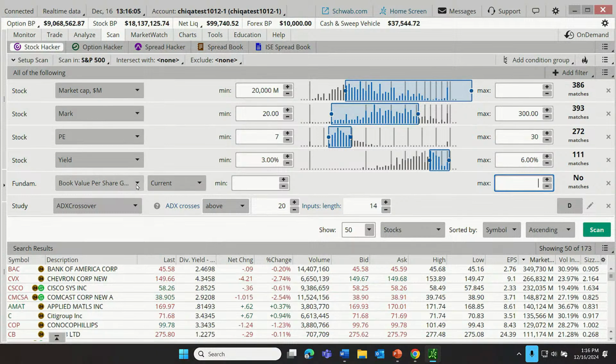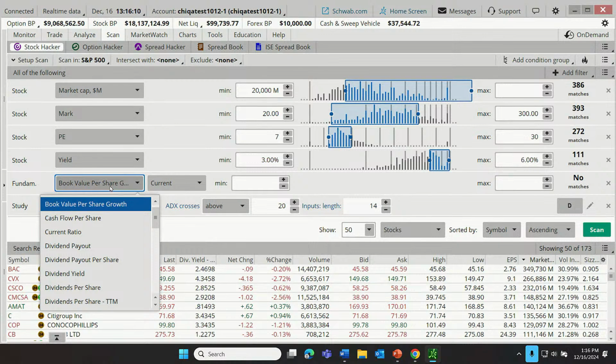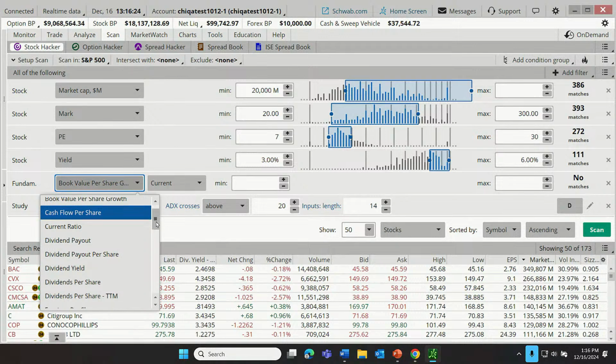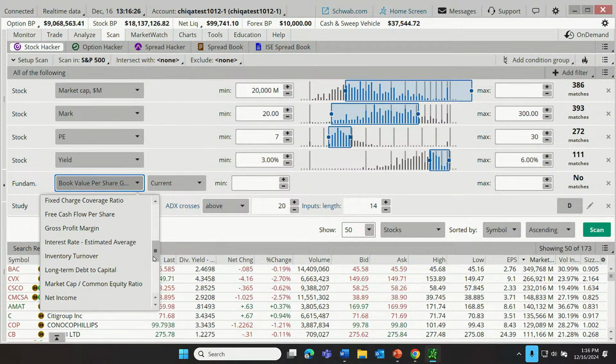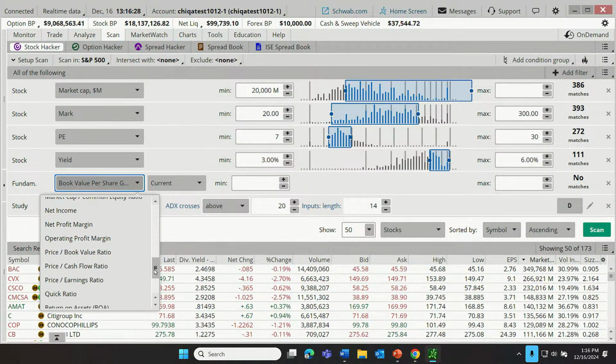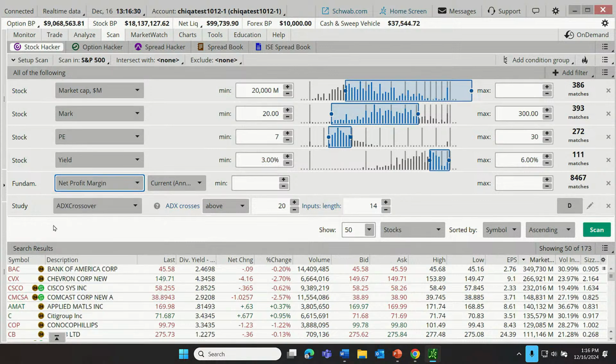And looking at fundamental criteria, if you're not familiar with the term fundamentals, this is really looking at, quote unquote, the health of the company behind the stock. So how is it performing in potentially important metrics, such as what about its profitability? Let's say our investor here is looking for maybe the net profit margin. How about let's choose that net profit margin.